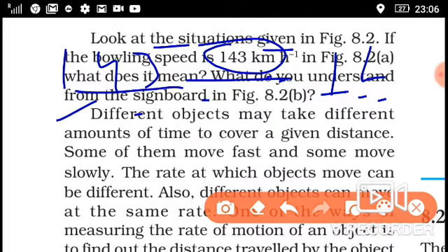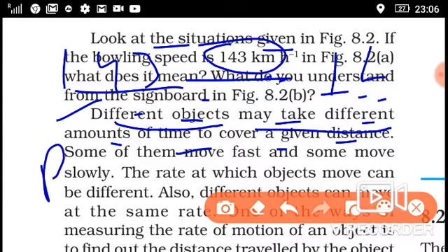of the ball. Different objects may take different amounts of time to cover a given distance. For example, a plane and a bus. These are two different items, and they take different amounts of time to cover the same distance.